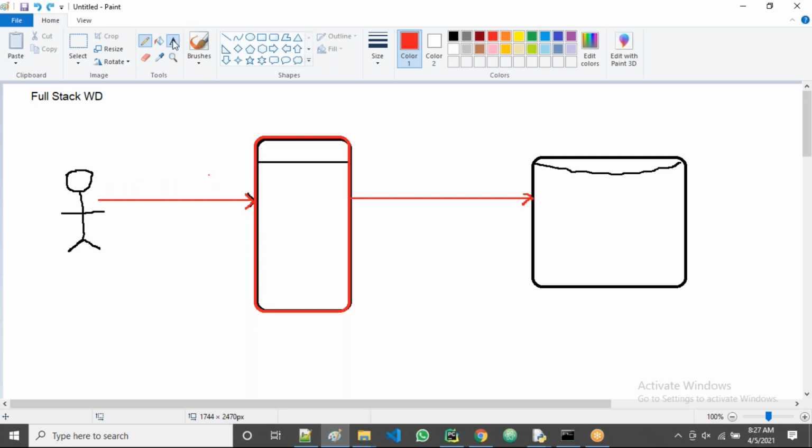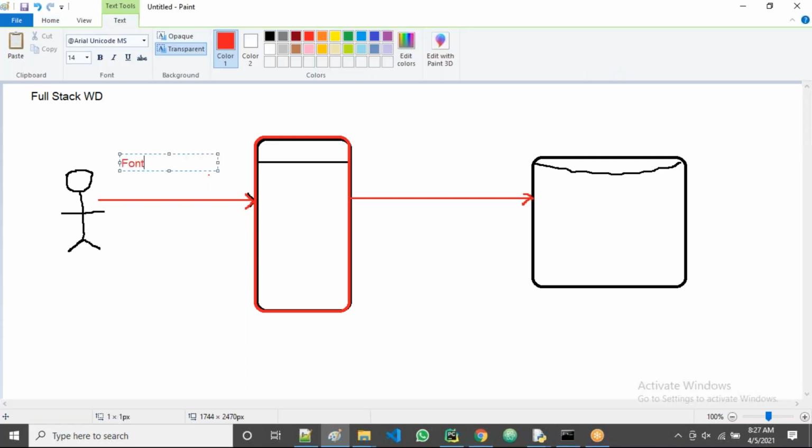the front end, guys. The end which is facing the user is called the front end.